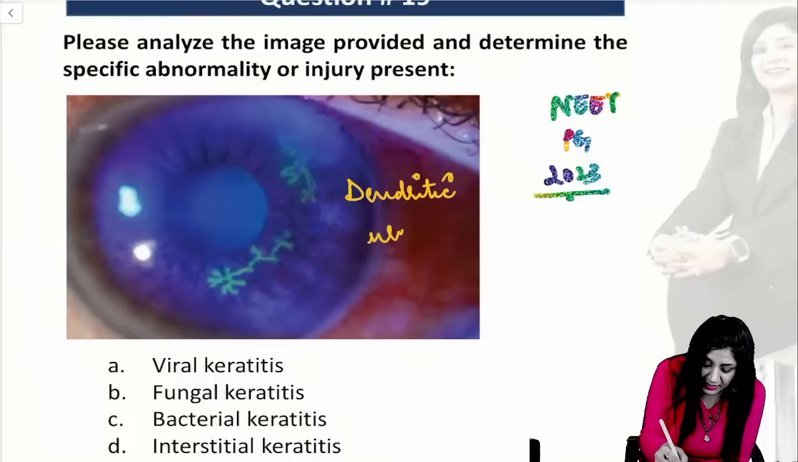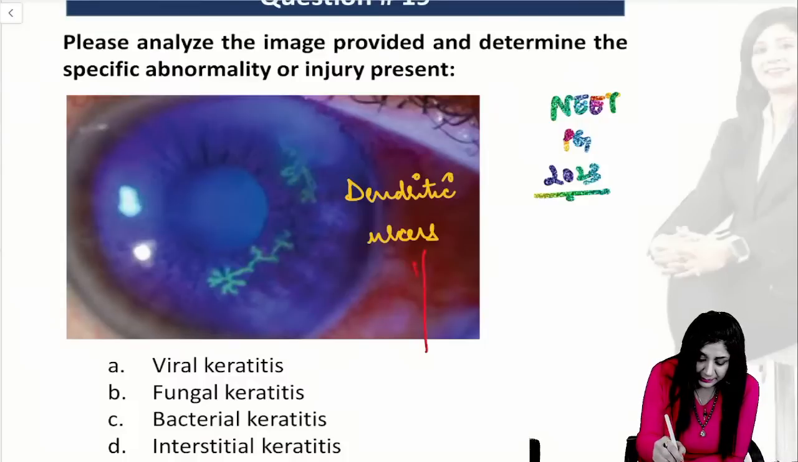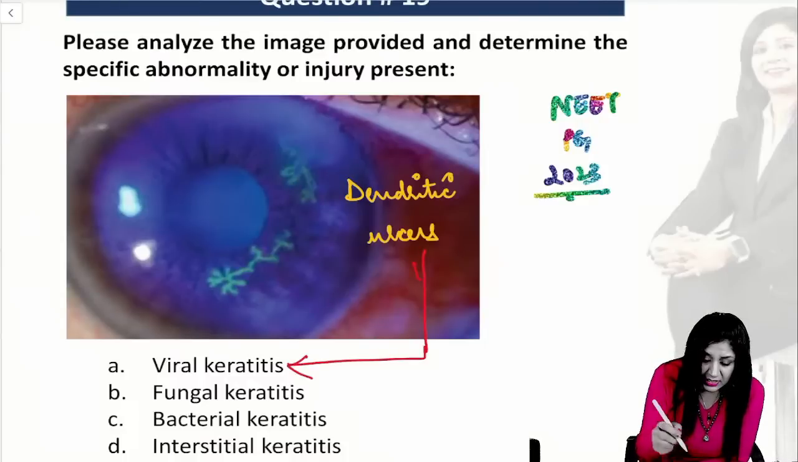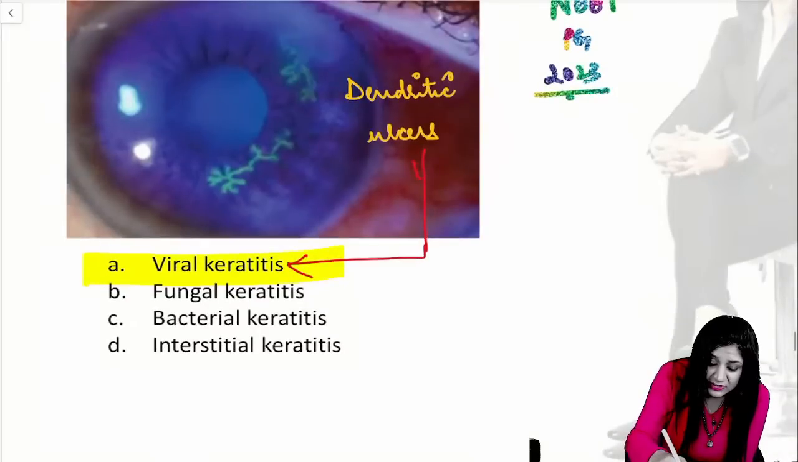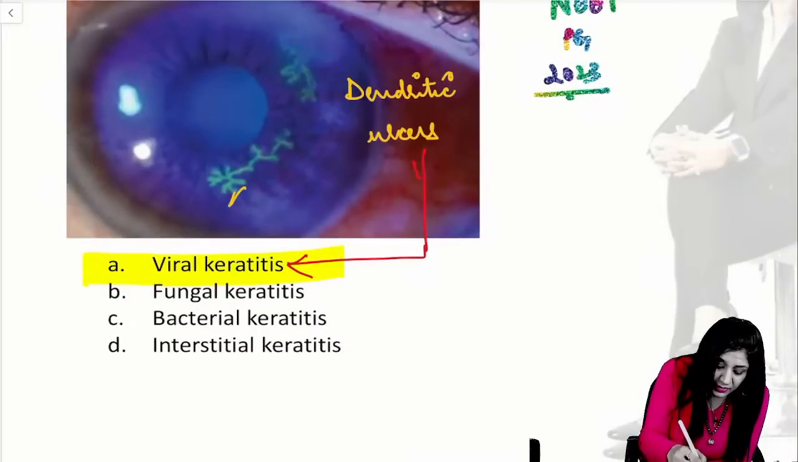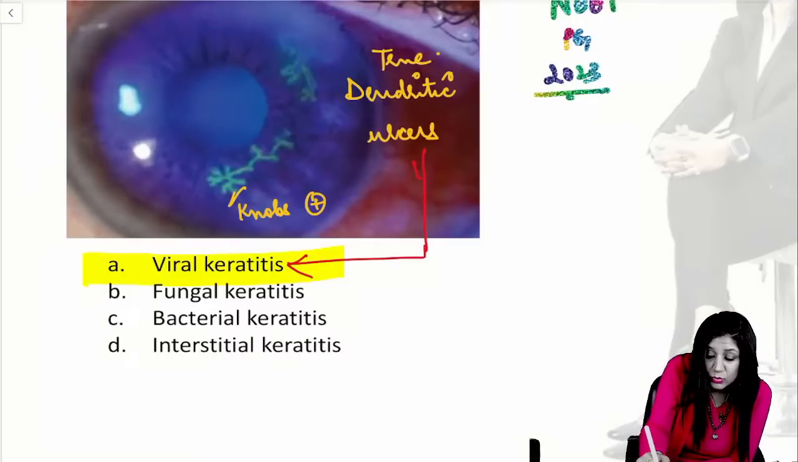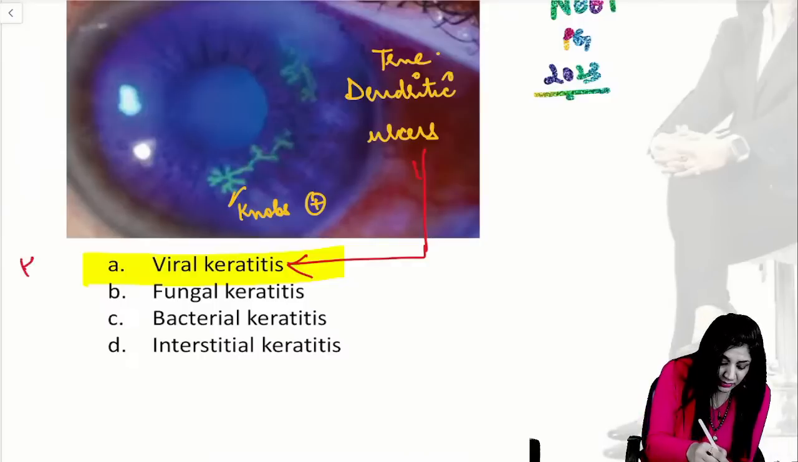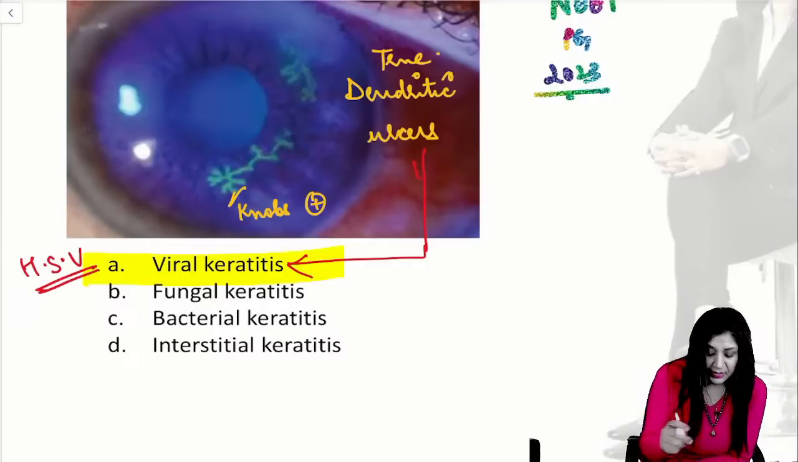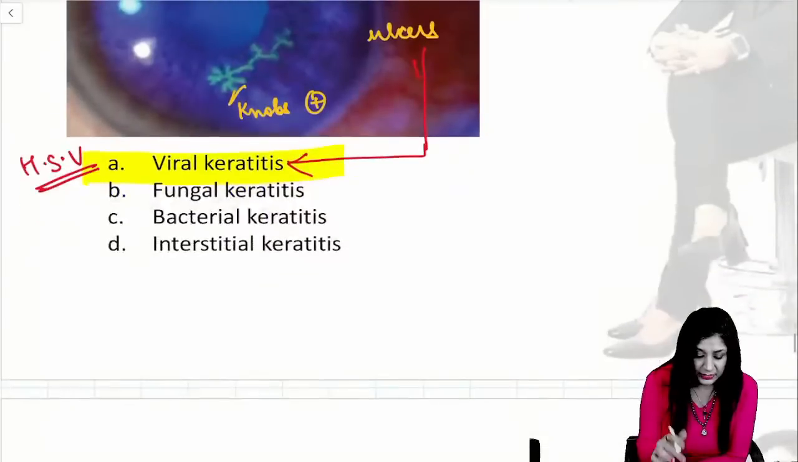dendritic ulcers, which are found actually in the viral keratitis, and because we have the floor as well as the knobs also present. Because knobs are present, these are the true dendritic ulcers, and true dendritic ulcers are found in the herpes simplex virus.